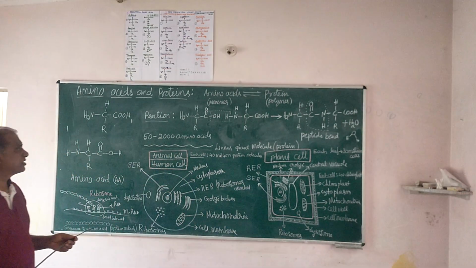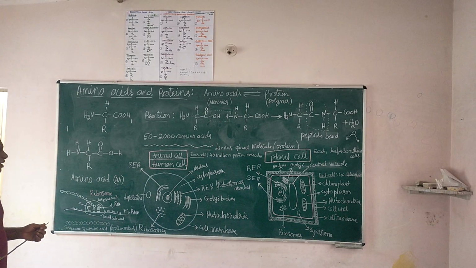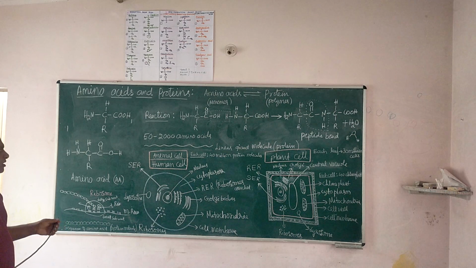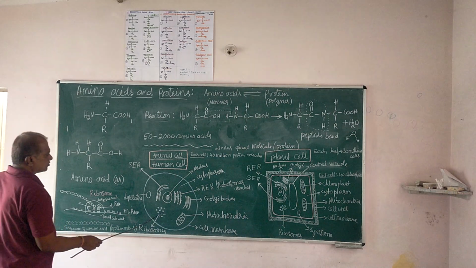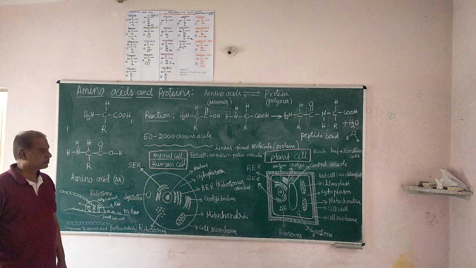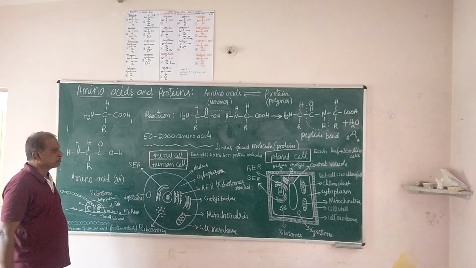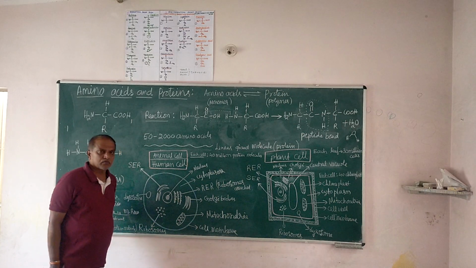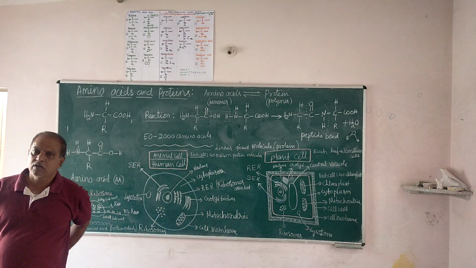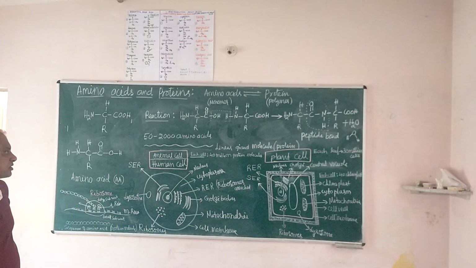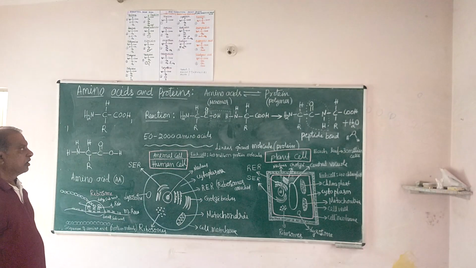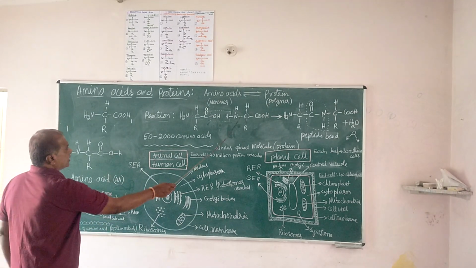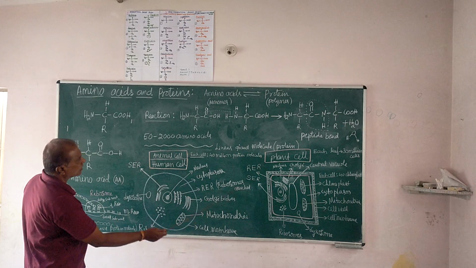And this protein synthesis or protein formation, where does it occur? It occurs in the cell of the living. We have two types of cells, that is animal cell and plant cell. Inside the cell, I will tell you what is the site of synthesis of amino acid in the cell. Not only the synthesis takes place, back reaction also takes place.